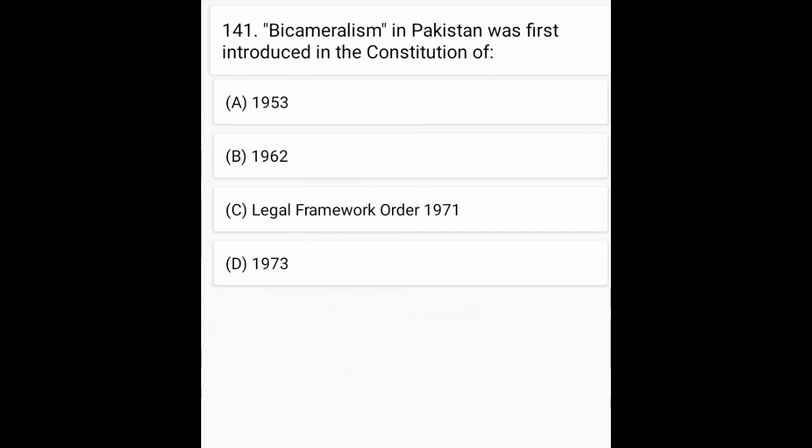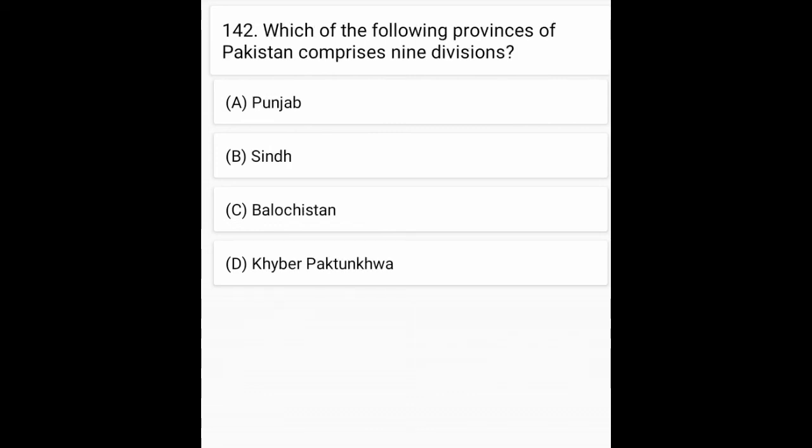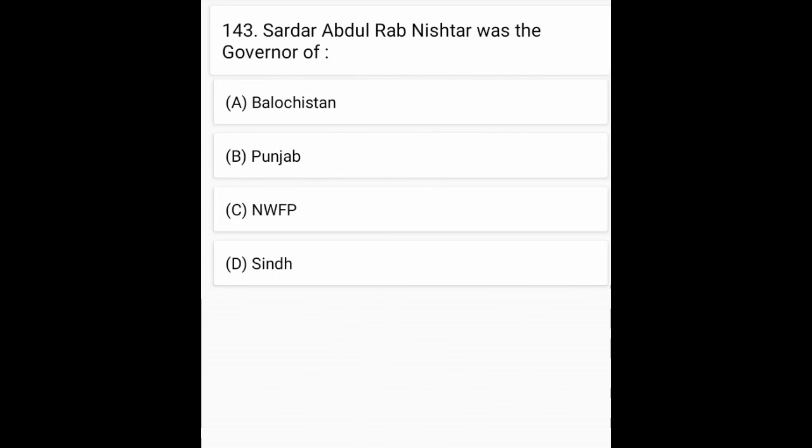Bicameralism in Pakistan was first introduced in Constitution of. Option D is correct, 1973 में बाइकैमरलिज्म जो पाकिस्तान में पहली दफ़ा इंट्रोड्यूस किया गया. Which of the following provinces of Pakistan comprises 9 divisions? इनमें से पाकिस्तान के किस सूबा जो है 9 डिवीज़न का मुश्तमिल है? Option A is correct, पंजाब. सरदार अब्दुल रब निश्तर was the Governor of. Option B is correct, Punjab.